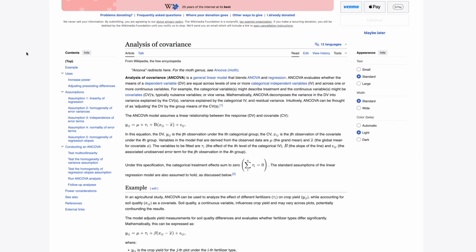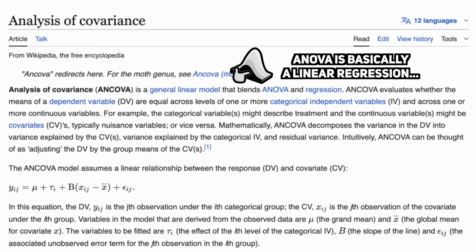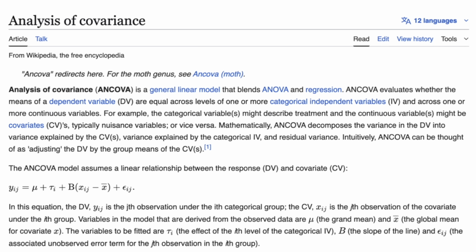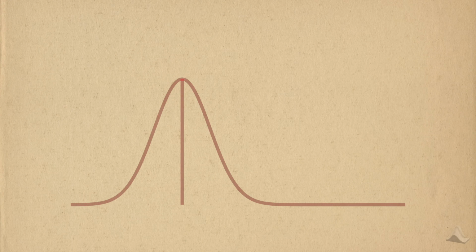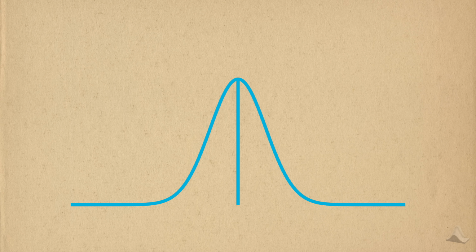According to Wikipedia, ANCOVA is a general linear model that blends ANOVA and regression. I'm not really sure what blending means, but this at least gives me a solid background. I know that ANOVA can be viewed as a special case of linear regression, so maybe ANCOVA is the same as well. It compares whether the means of a dependent variable are equal across one or more categorical covariates and one or more continuous variables. And the hypothesis test compares many means together at the same time. That's pretty similar to an ANOVA.